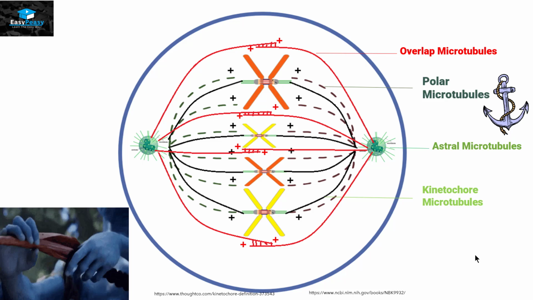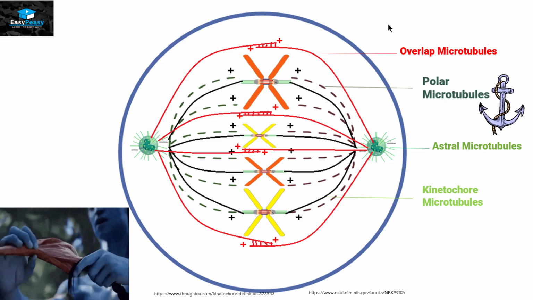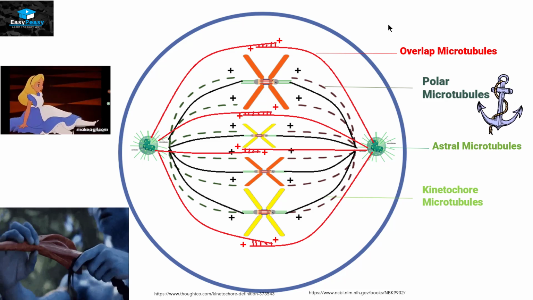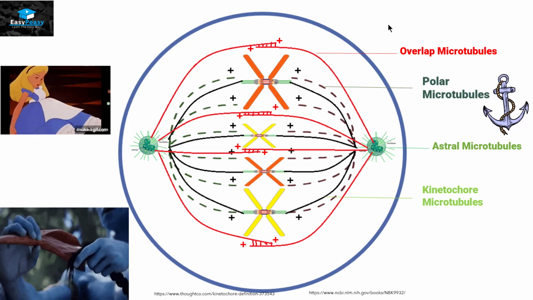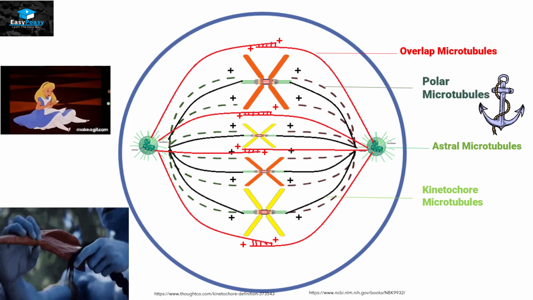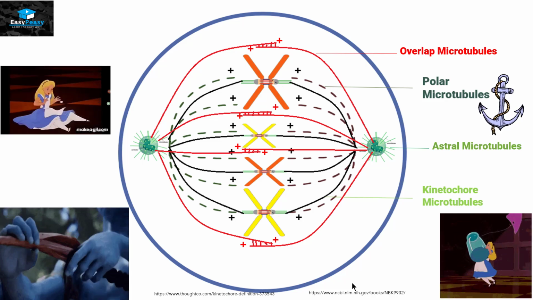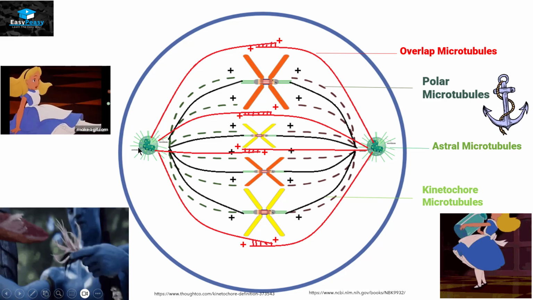Then we will talk about the overlap microtubules and polar microtubules. Overlap microtubules are also called interpolar microtubules. During anaphase, these microtubules will elongate, providing the capacity for the cell to divide easily by this process. On the other hand, the kinetochore microtubules that are attached to the centromere of each chromatid are going to shrink. So they will shrink and take the sister chromatid attached to each microtubule towards their pole.